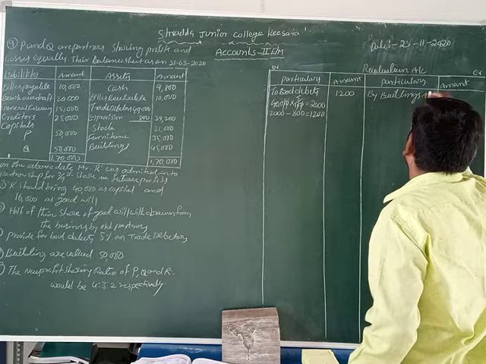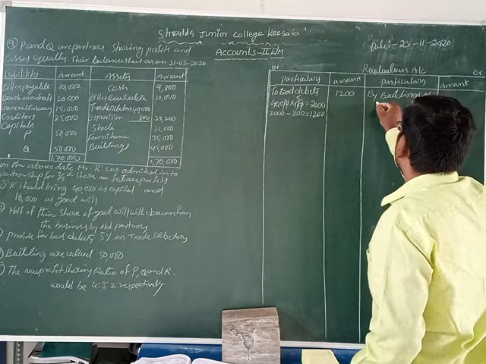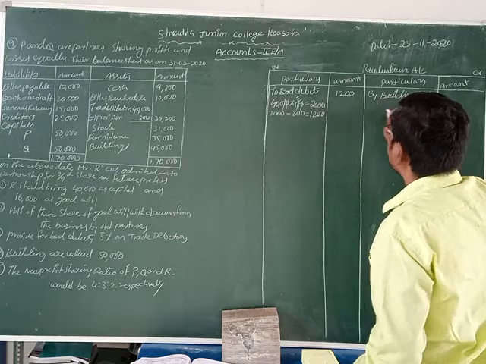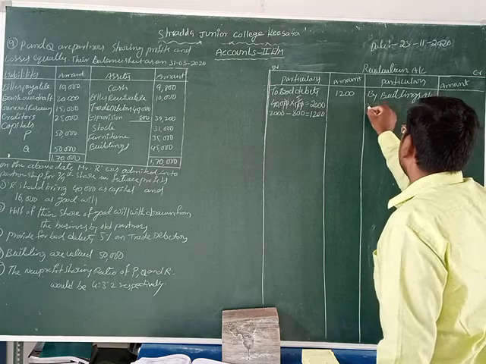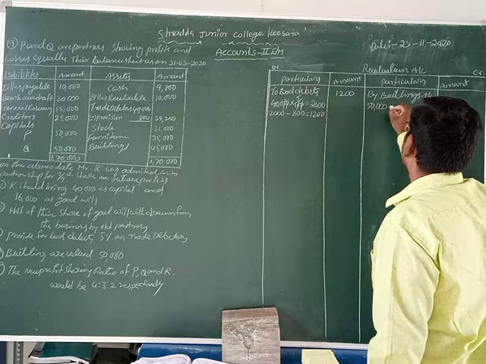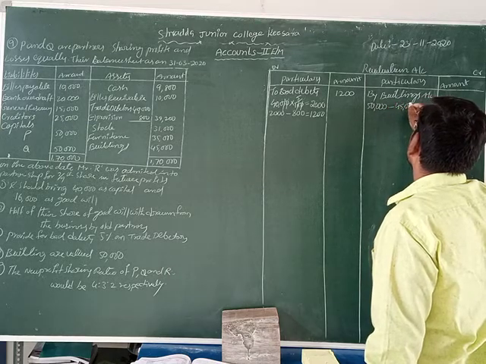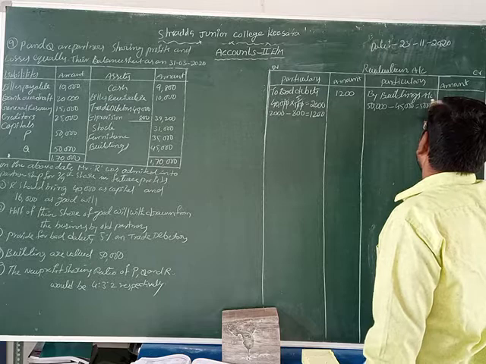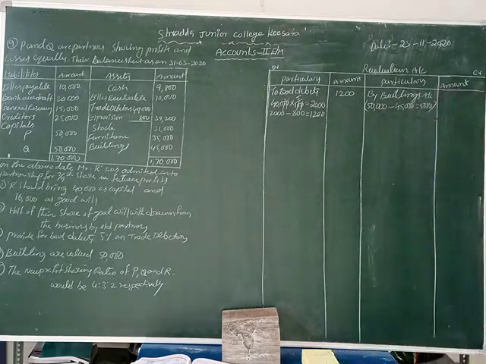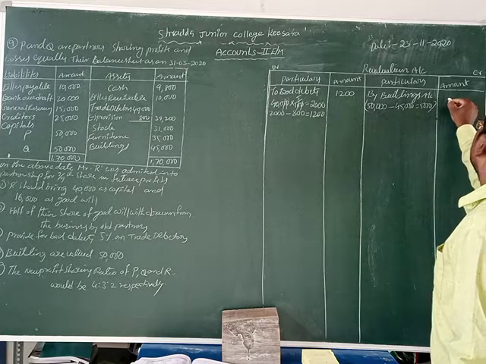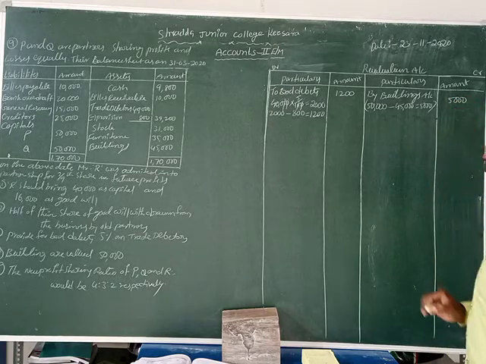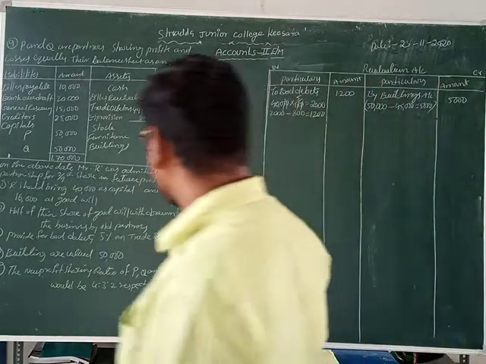Buildings account. What is the value of buildings, friends? Here the ratio is not given. Present value is 50,000. Previous value is 45,000. Let us find it: 50,000 rupees minus 45,000. The remaining value is how much? 5,000 rupees. So buildings have increased by 5,000 rupees. Buildings value has increased by how much? 5,000 rupees. We can write buildings value is 5,000 rupees. Isn't it?